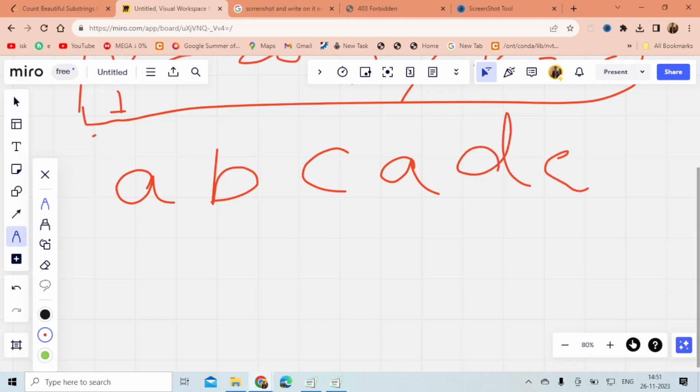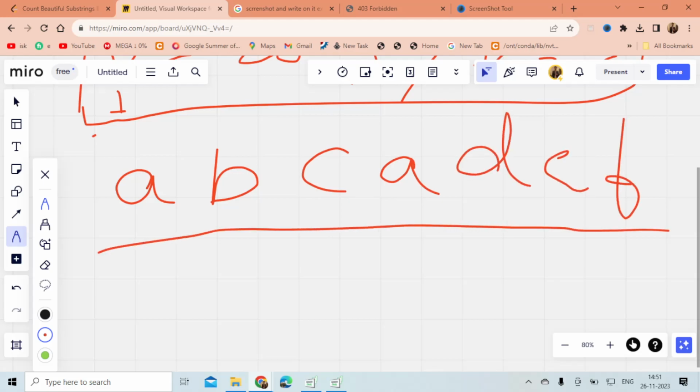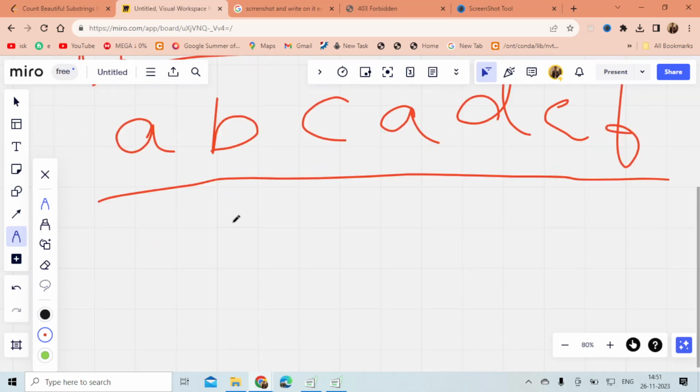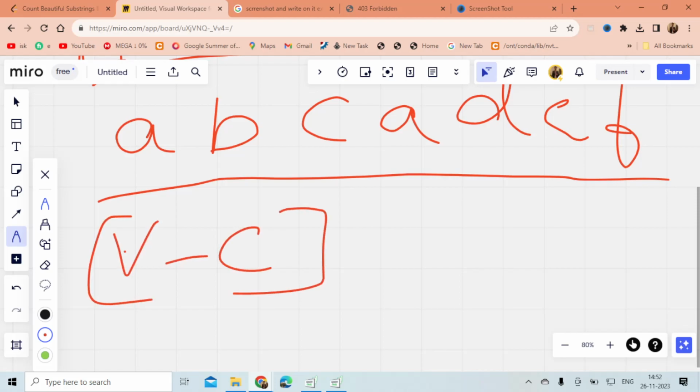I use a difference approach. So what does the difference approach do? I am storing the difference of vowels and consonants in a map of vector.